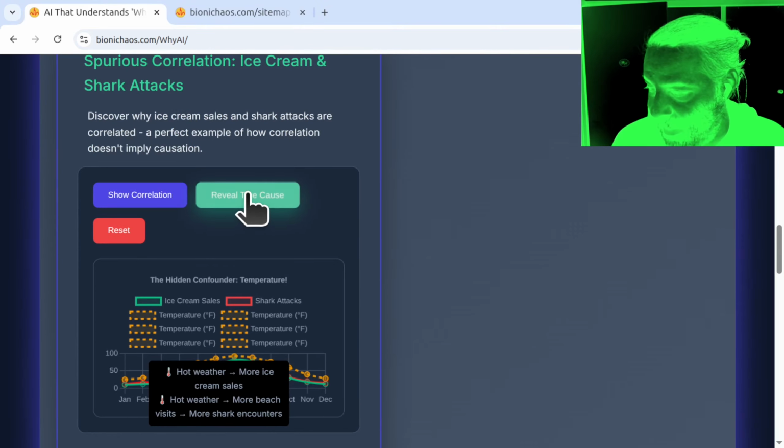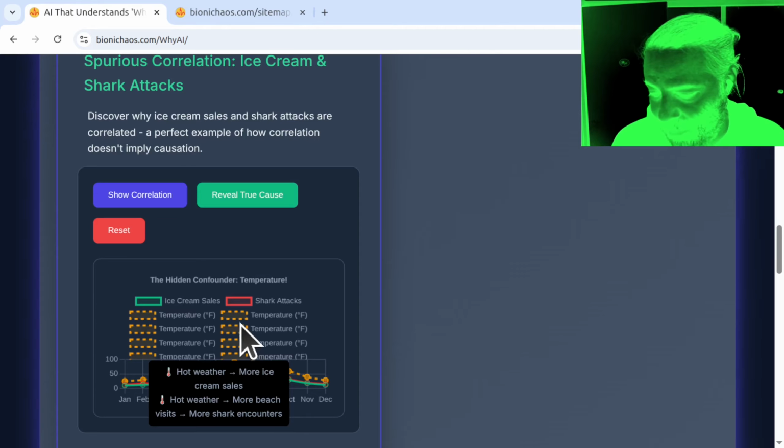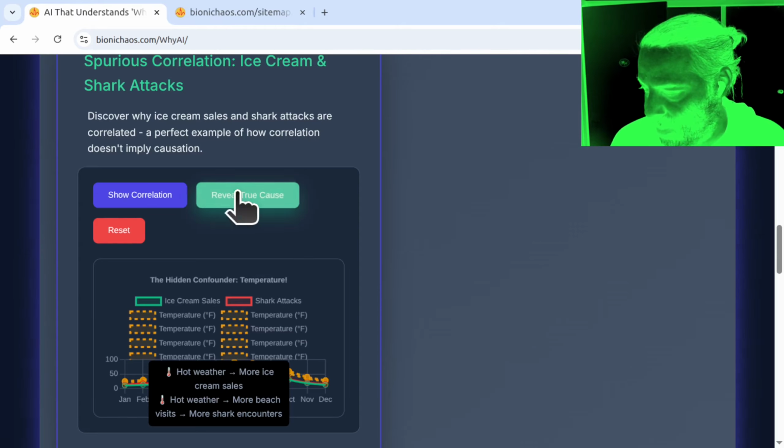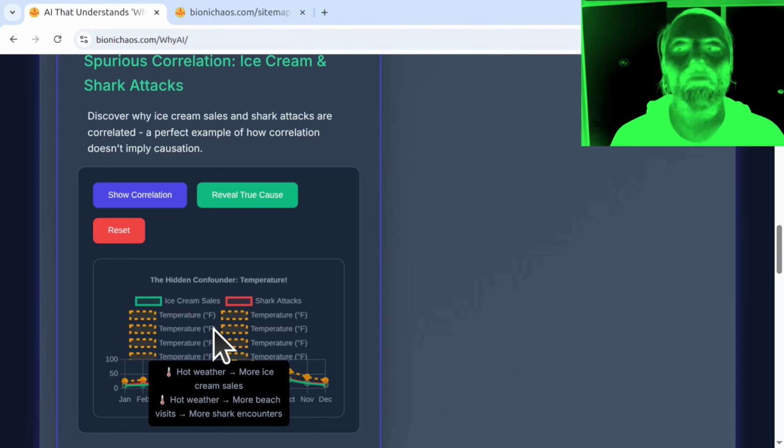Okay, so when I keep clicking the Reveal True Cause button, do you see anything wrong with the actual canvas simulation? Okay, when repeatedly clicking the Reveal True Cause button, the dotted yellow line representing temperature remains constant on the graph.